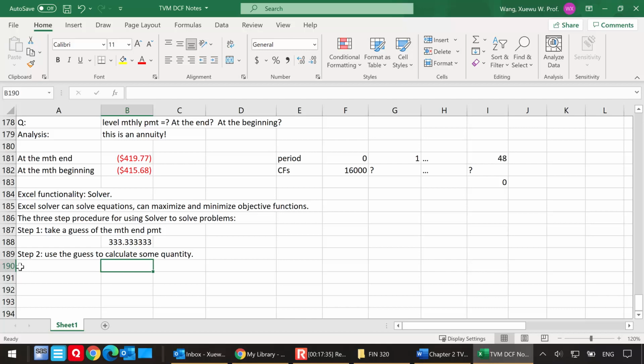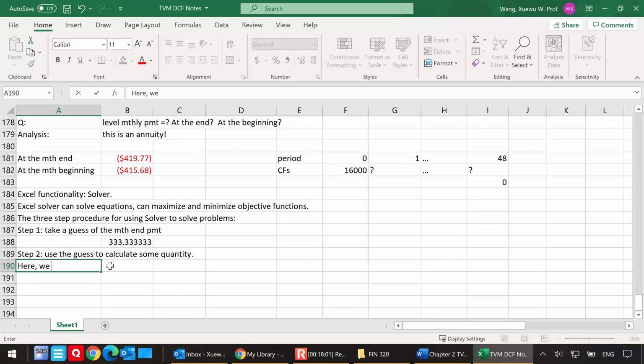Some others may use the guess to calculate some other quantity, and that can work as well. Here I'm going to pick one thing to calculate, and then I can show you how we can pick other things to calculate. At the end of the day, the different quantities we choose to calculate really do not matter. All of them should produce the correct answer.